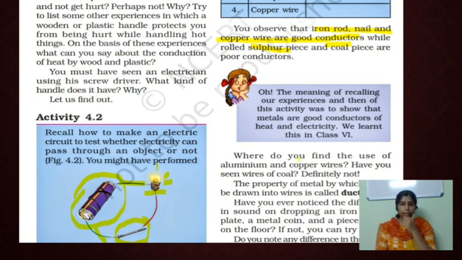Okay. Then I will show some pictures for studying some more properties of metals and non-metals. Okay?